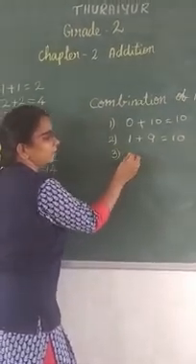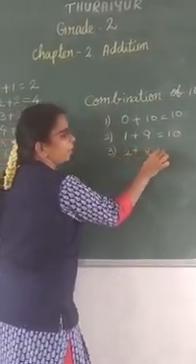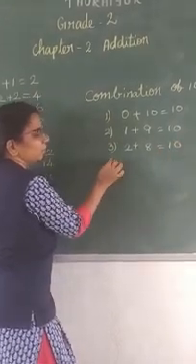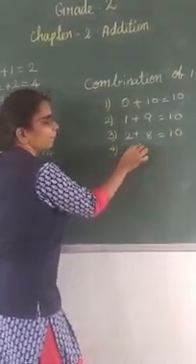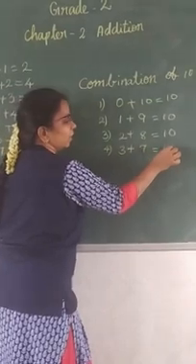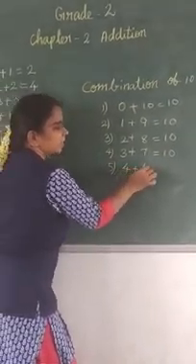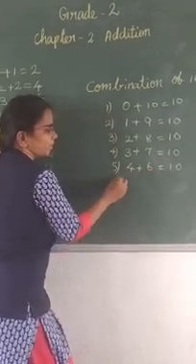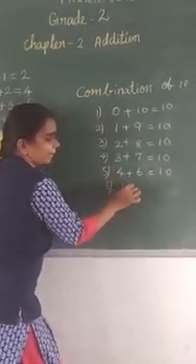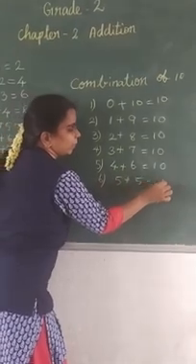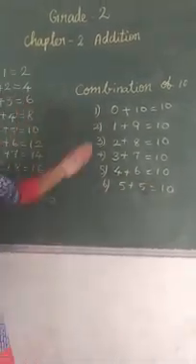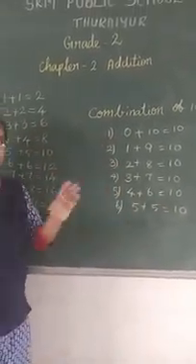Third one, 2 plus 8 equals 10. Fourth one, 3 plus 7 equals 10. Fifth one, 4 plus 6 equals 10. 5 plus 5 equals 10. Okay, there are 6 combinations of 10.